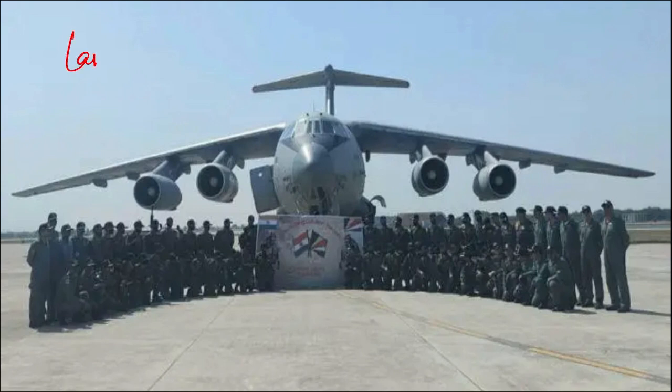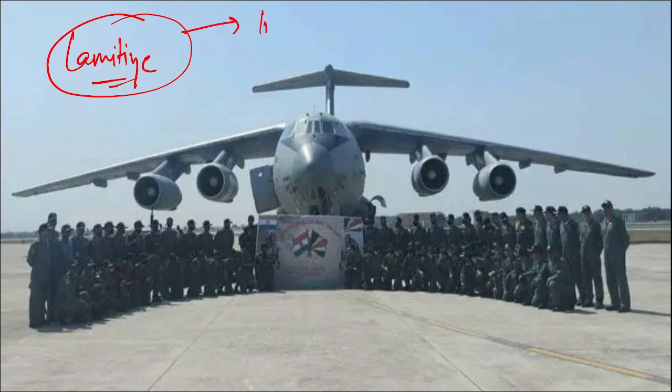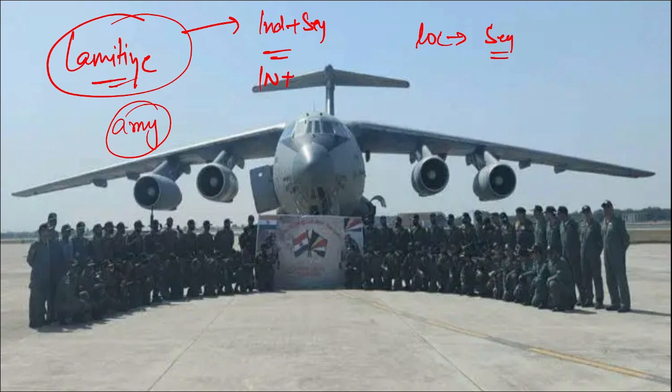Next, we'll be talking about the Lamitiye exercise. This Lamitiye exercise was conducted between India and Seychelles. The location where this exercise was conducted is Seychelles. Remember, this exercise was conducted between the armies of these two countries. From the Indian side it was the Indian Army, and from the Seychelles side it was the Seychelles Defence Forces that took part in this particular exercise.